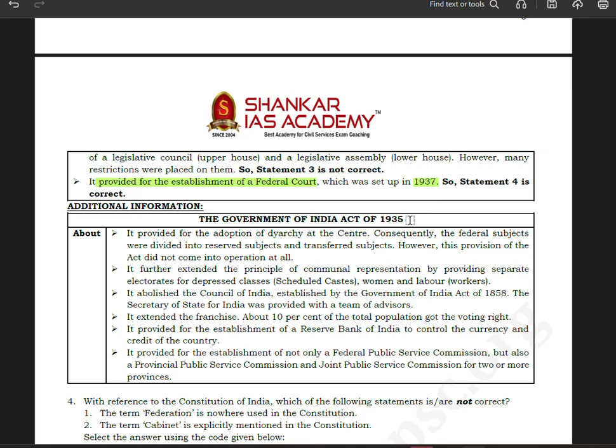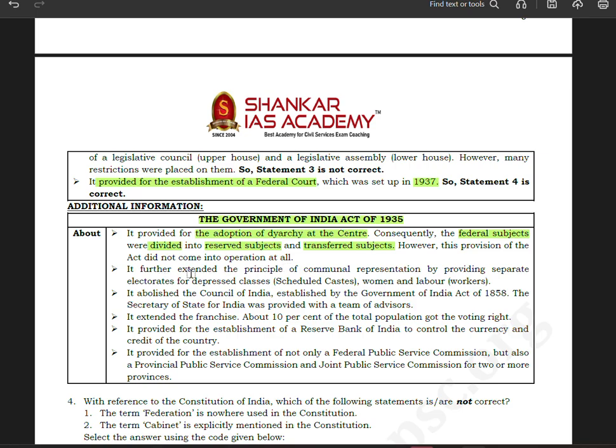About the Government of India Act of 1935: it provided for the adoption of diarchy at the center. Consequently, the federal subjects were divided into reserved subjects and transferred subjects. However, this provision of the act did not come into operation at all.